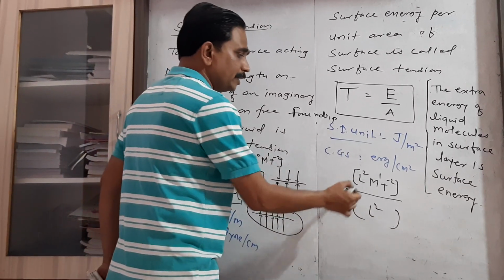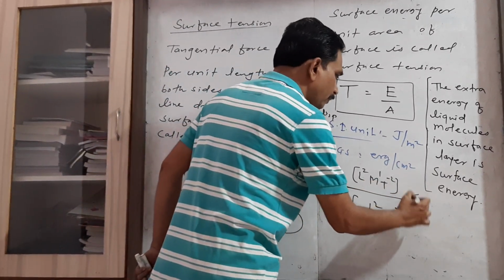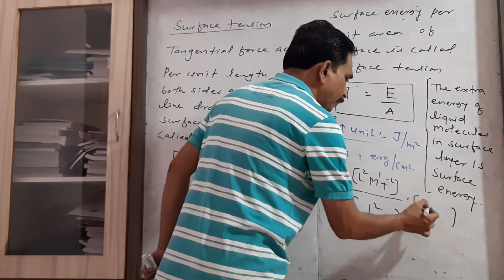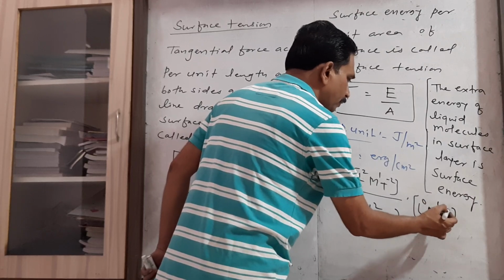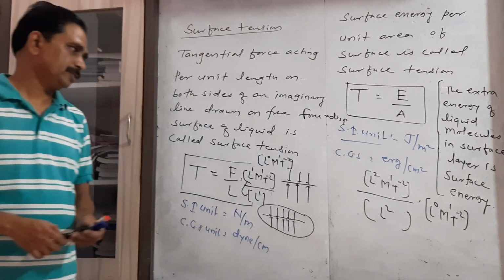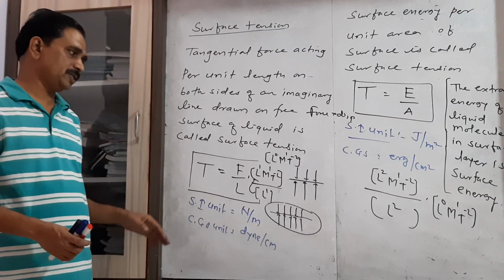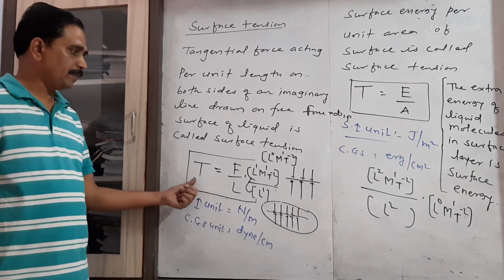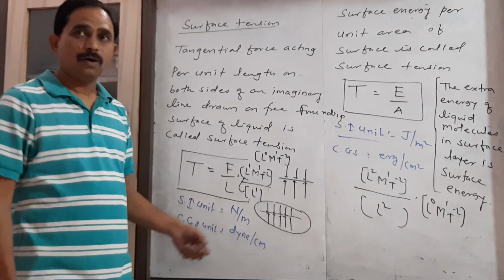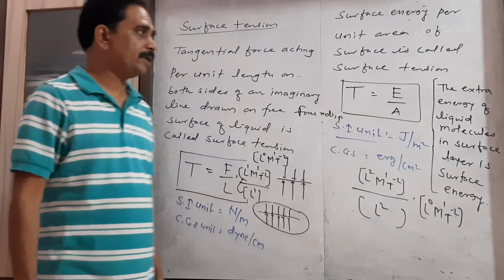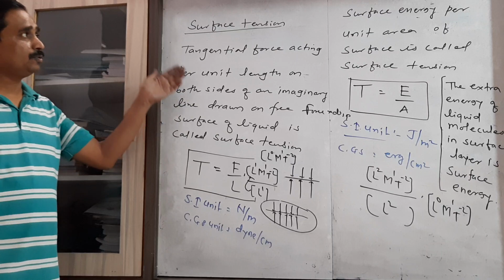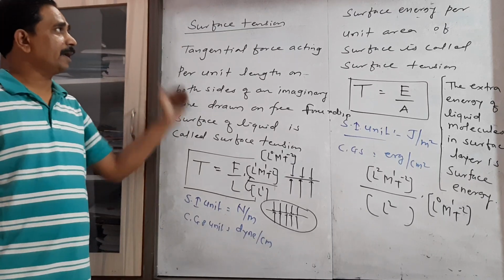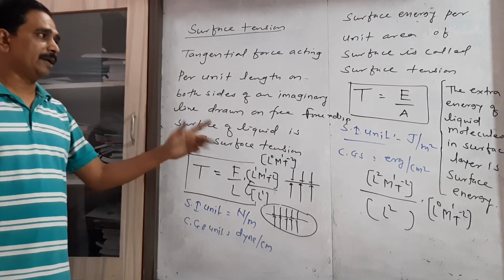Cancelling L square, we get L to the power 0, M to the power 1, T to the power minus 2. So the dimensions of surface tension are the same whether derived from T equal to F by L or from T equal to E by A. From these two basic definitions we can define what we mean by surface tension.